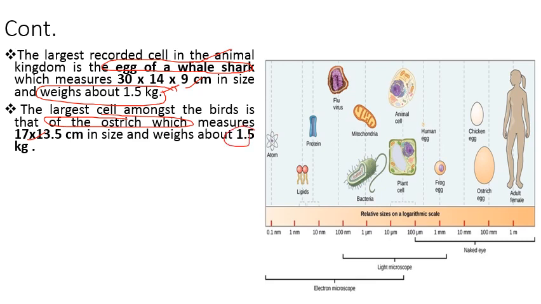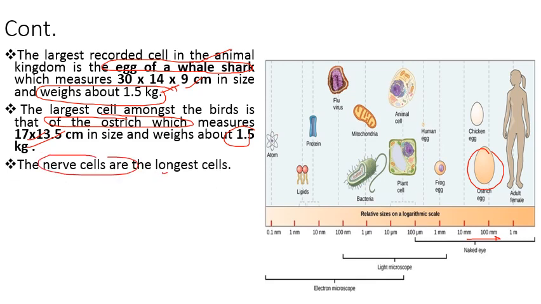तो ये जो ऑस्ट्रिच का एग है, इसका डायमेंशन हम देख सकते हैं इधर, and it is visible to naked eye, and it ranges from 10 millimeter to 100 millimeter. And the nerve cells are the longest cells. Nerve cells सबसे लंबे cells हैं, और जो जिराफ का नर्व सेल है, it can be as long as 2 to 3 मीटर in length.